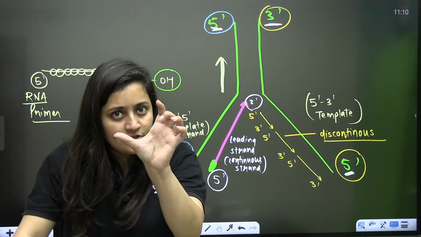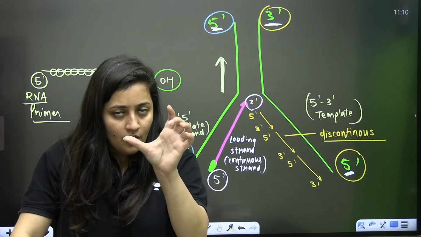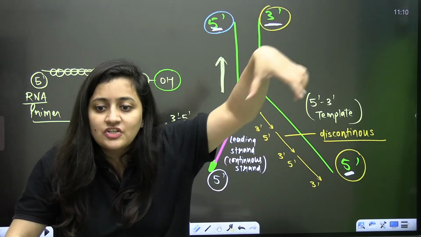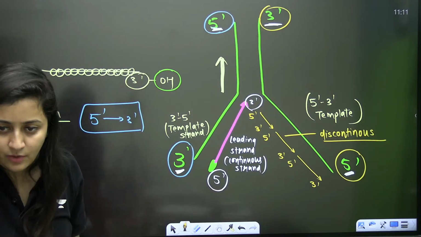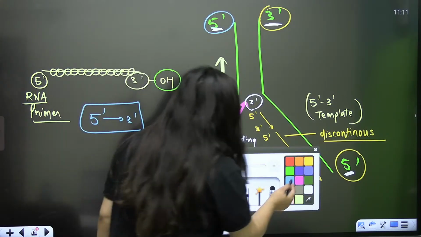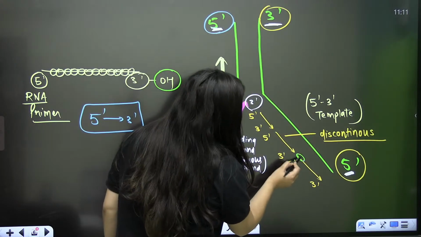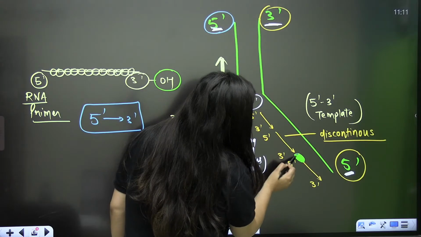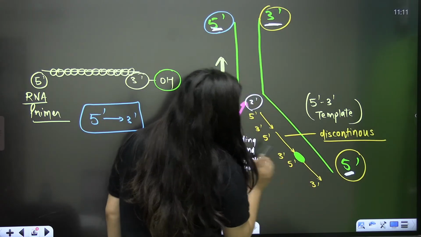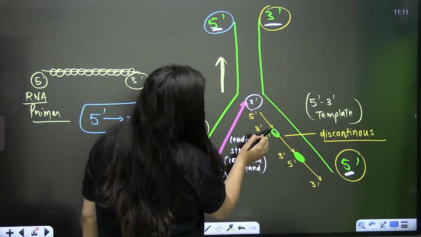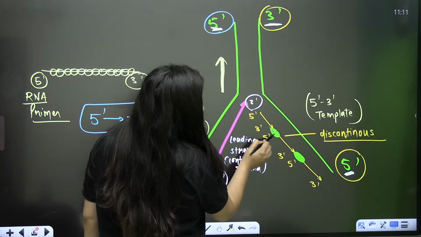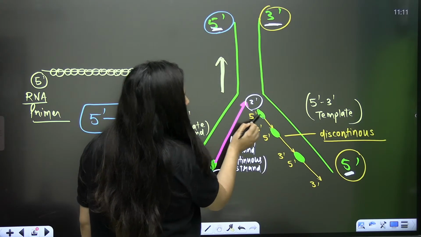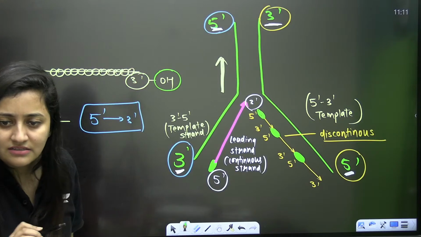Like a patch of strand will form, then the connection of DNA polymerase 3 with that strand will break. Then another patch will synthesize, another patch like this. Are you getting my point? And that's why it needs the primase again and again. So again, primase will come, will form RNA primer, DNA polymerase 3 will form the strand. Then again, primase will come, and again DNA polymerase will come and strand will form. So that's how the synthesis will be.